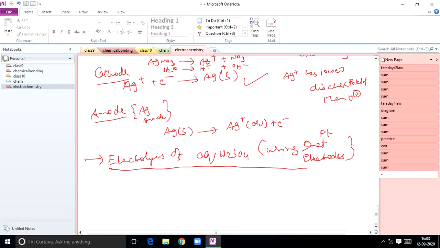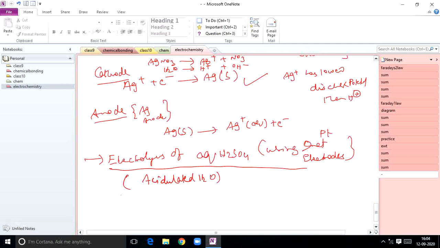So here I am taking dilute sulfuric acid. So if you use dilute sulfuric acid, simply we can use the term electrolysis of acidulated water. Acidulated means acid containing water. Electrolysis of acidulated water.